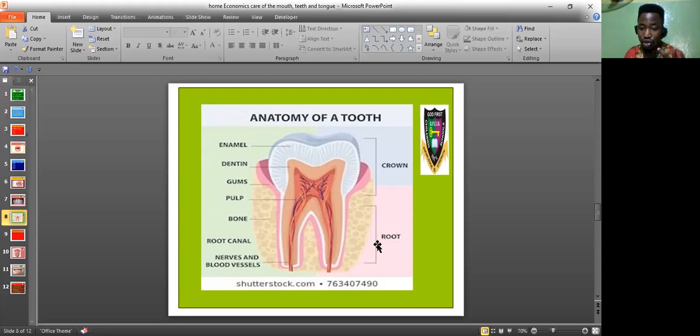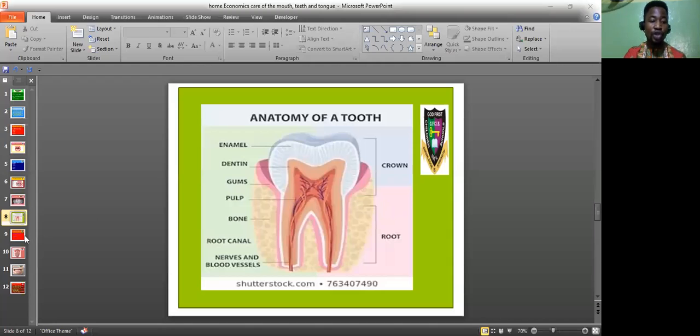Here is the root of your tooth. So that's the anatomy of a tooth. I have just shown you the structure of the anatomy of a tooth. So I told you that each of your teeth looks like that.